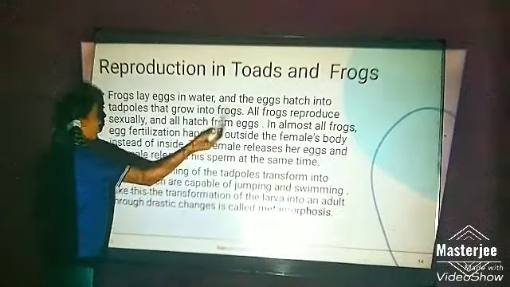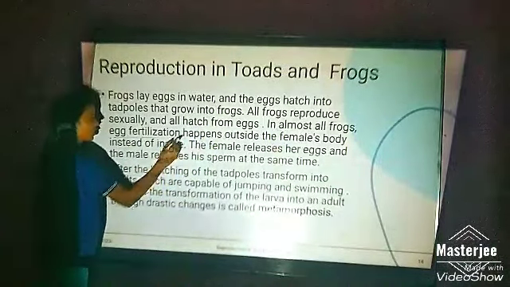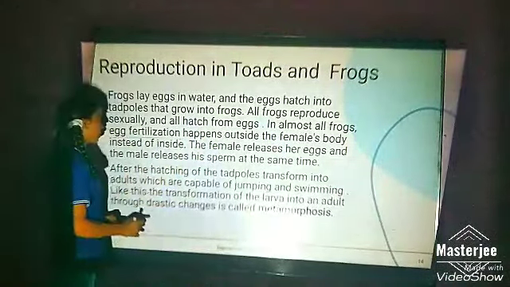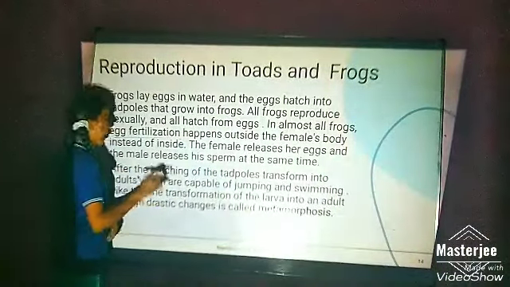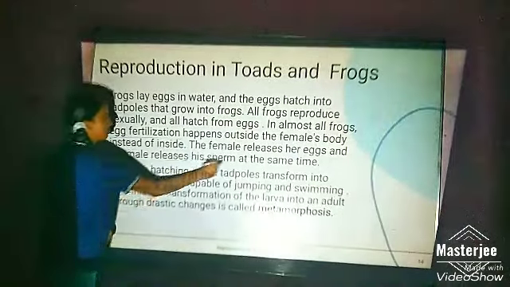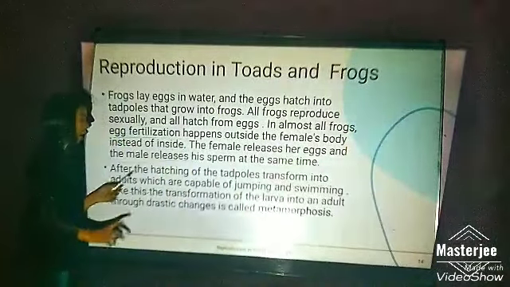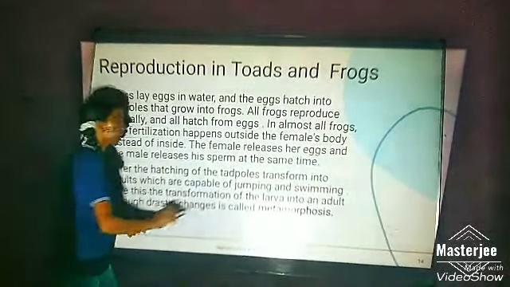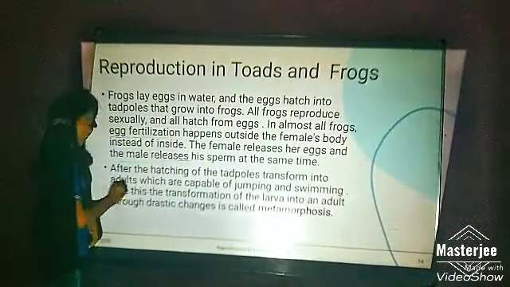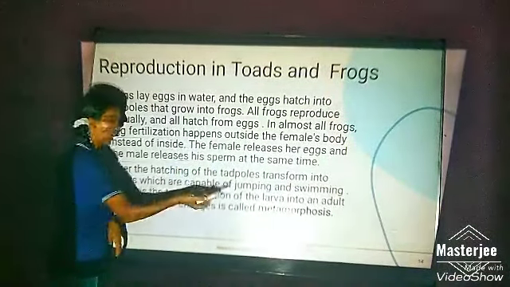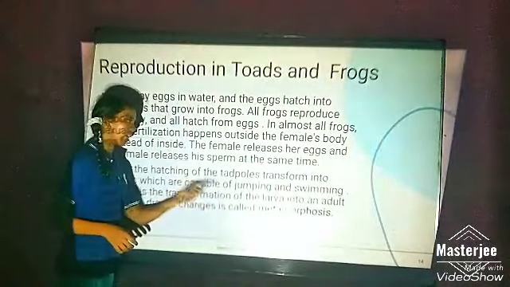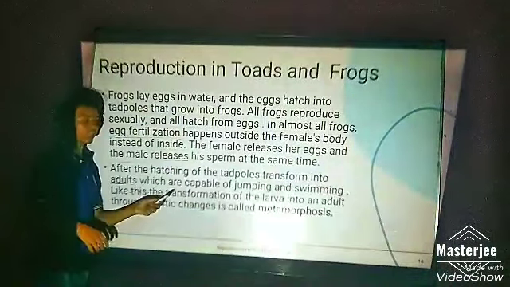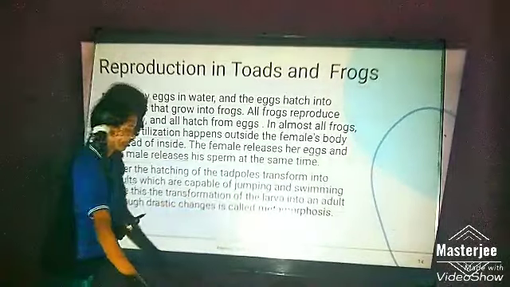In almost all frogs, egg fertilization happens outside the female's body instead of inside. The female releases her eggs and the male releases his sperm at the same time. After hatching, the tadpoles transform into adults which are capable of jumping and swimming. This transformation of the larva into an adult through drastic changes is called metamorphosis.